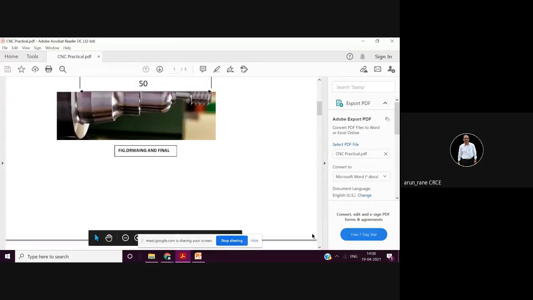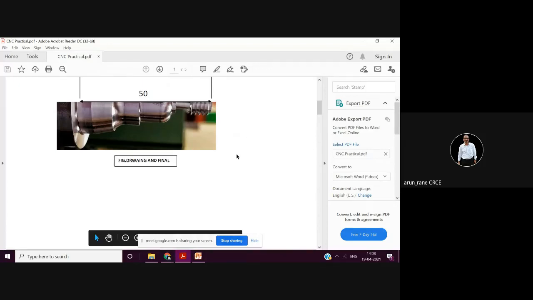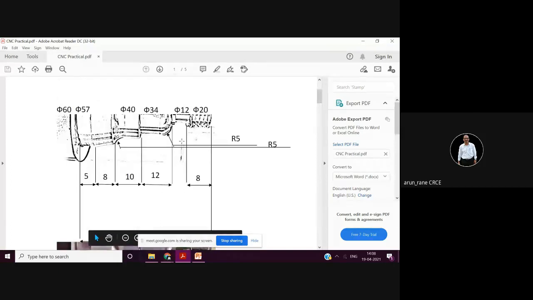What is the difficulty in drawing a 2D sketch? All the dimensions are given, isn't it? This taper, this taper, this taper. What is the reason to copy exactly the same? It means that you are just blindly copying it, and you are not at all thinking when you are drawing it or writing it. So now you will have to redraw it, right?